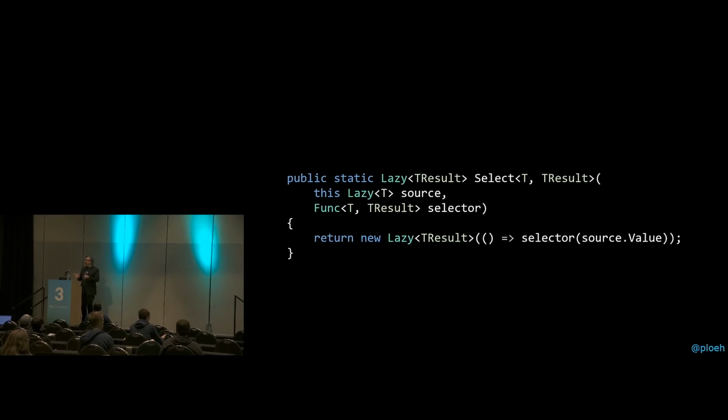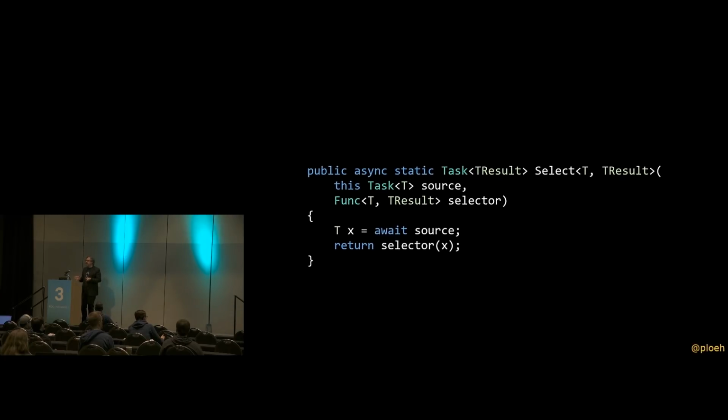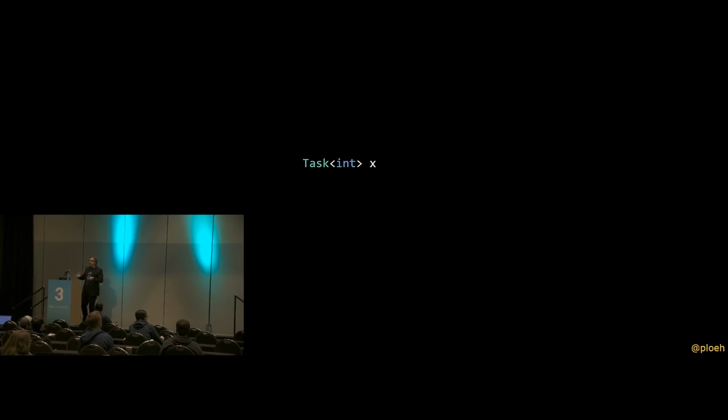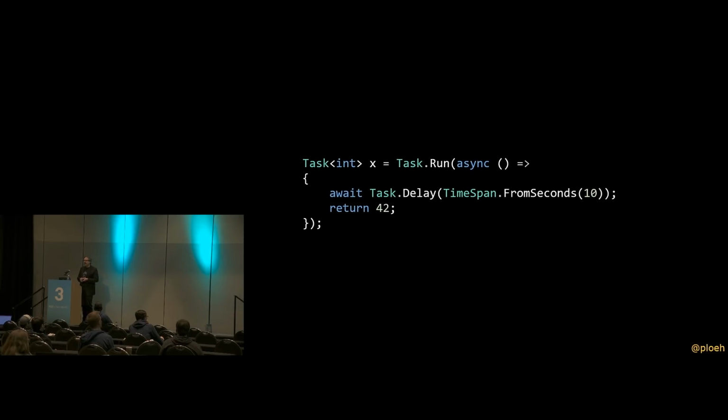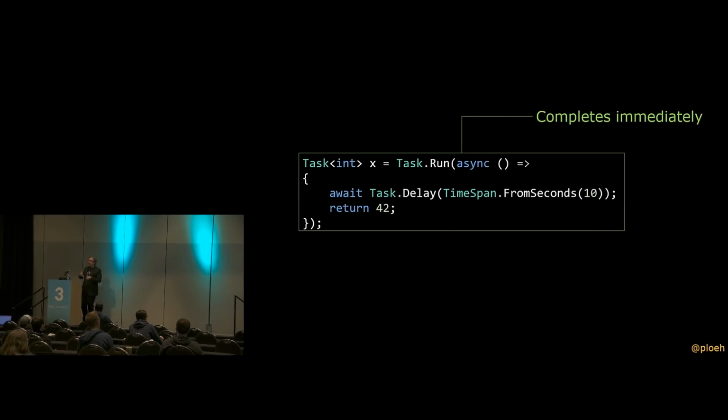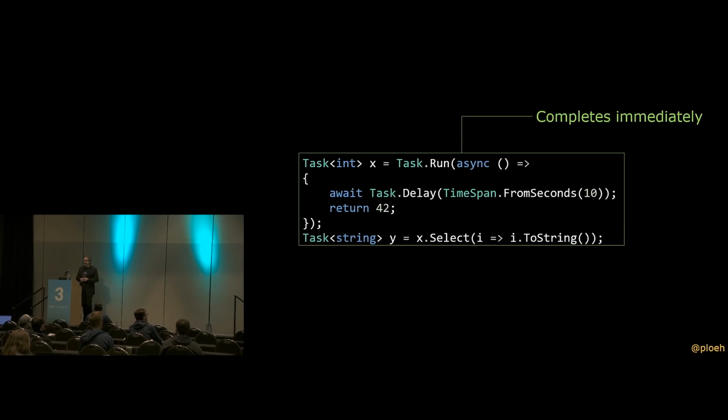And not only can we do that with Lazy<T>, we can do that with Task<T> as well. As you can tell, the implementation is a little bit different, but we can walk through a very similar example here. Creating a Task<int> completes immediately, even though the task starts to run on a background process. If I want to turn my Task<int> into a Task<string>, I can now do that with my new select method, and that still completes immediately.